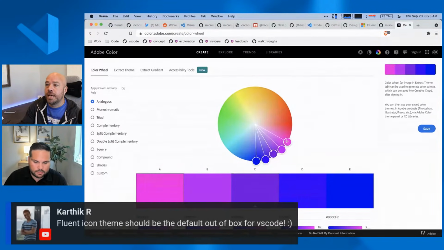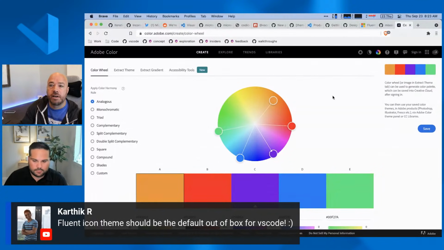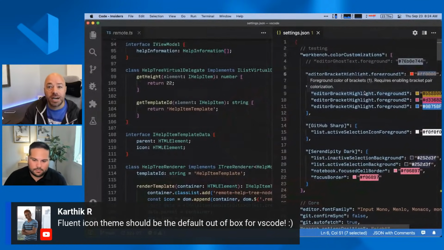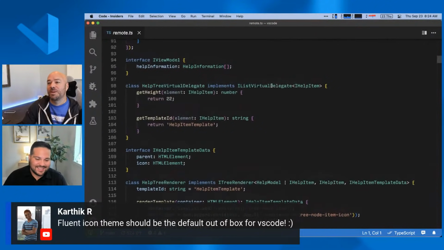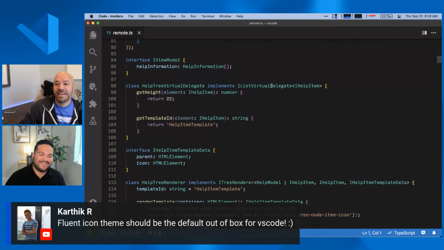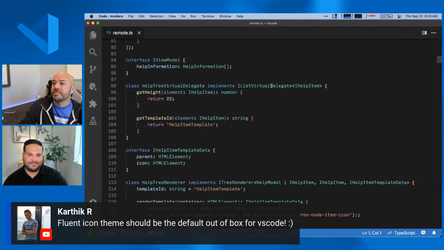So check this out, man. Karthik says the Fluent icon theme should be default out of the box. Nice. I'm going to say material icon theme should be default out of the box. That's my personal thing. See, this is why we created the product icon themes. Everybody has a different style, a different preference. Same thing with themes. People prefer different themes. So light theme, dark theme, high contrast theme.